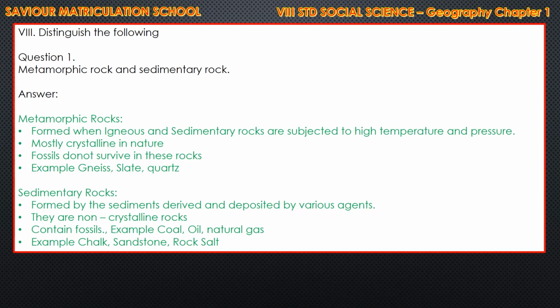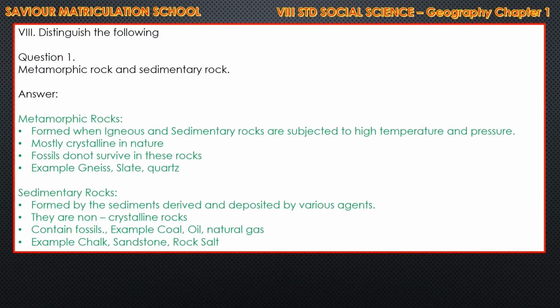First one, metamorphic rock on one side, and on the other side sedimentary rock. First point, metamorphic rocks are formed when igneous and sedimentary rocks are subjected to high temperature and pressure. Sedimentary rocks are formed by the sediments derived and deposited by various agents. Second point, metamorphic rocks are mostly crystalline in nature, and sedimentary rocks are non-crystalline rocks.